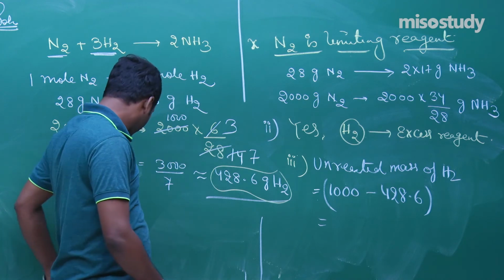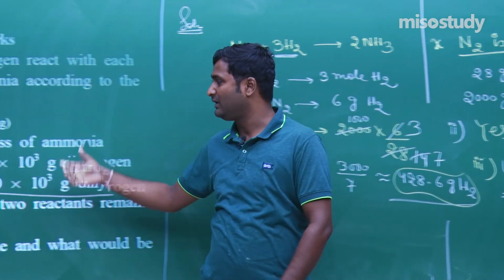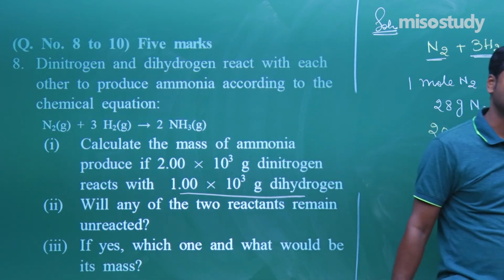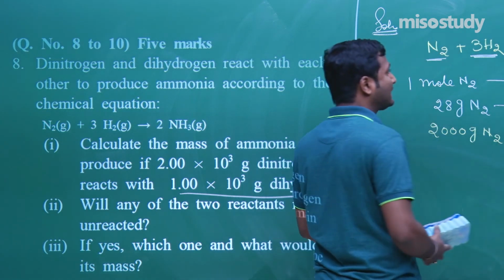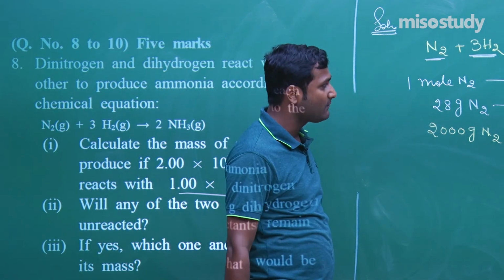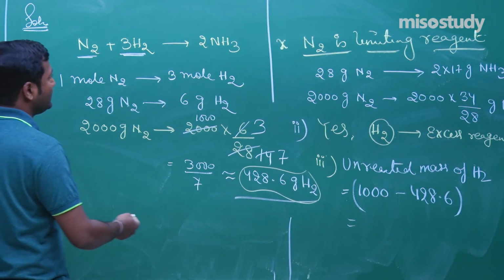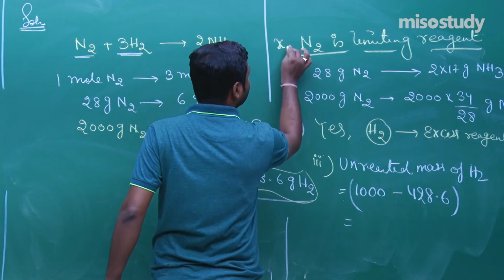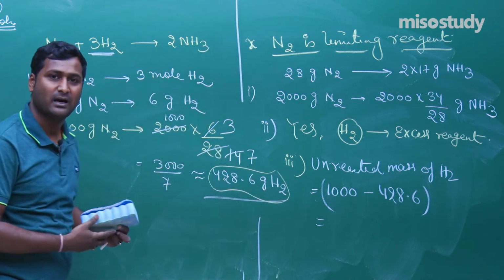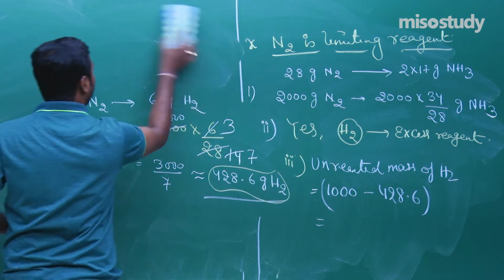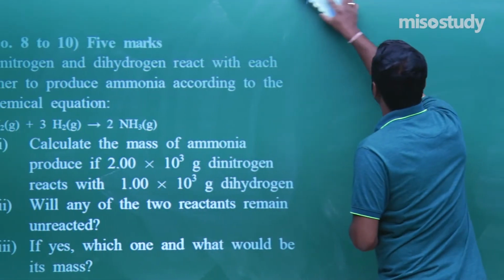This question looks very, very tough, but you can easily solve such kind of questions. I am giving you a few seconds to note it down. I think, friend, you have noted it down, and this is the complete solution. Read the question carefully. Definitely you will solve such kind of question. This is a 5 marks question. So this one is the first part, that is N2 is the limiting reagent. This one is second and this one is third part. Now I am going to rub this part and we'll discuss the next question. What is the next question? Check it out.